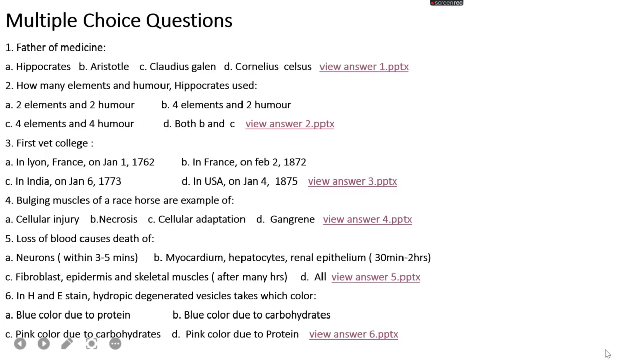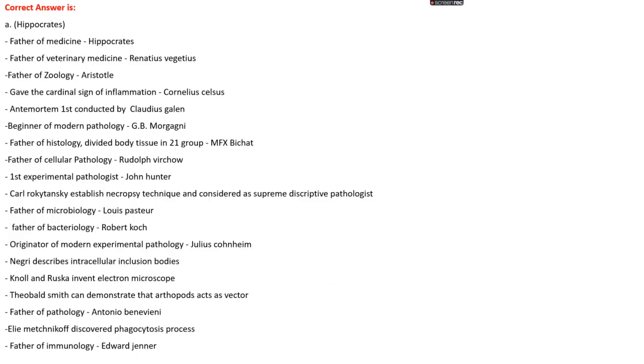Question number first. Father of medicine is option A Hippocrates, option B Aristotle, option C Claudius Galen, option D Cornelius Celsus. The right answer is option A, that is Hippocrates. Okay. The father of medicine is Hippocrates, while the father of veterinary medicine is Renatius Vegetius.